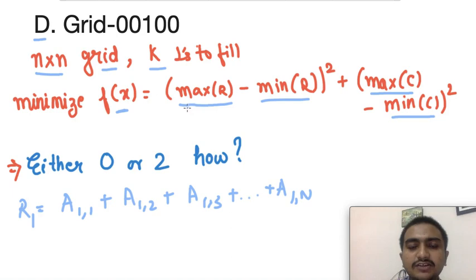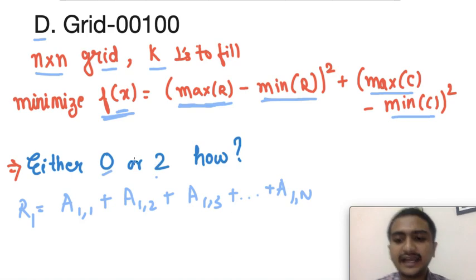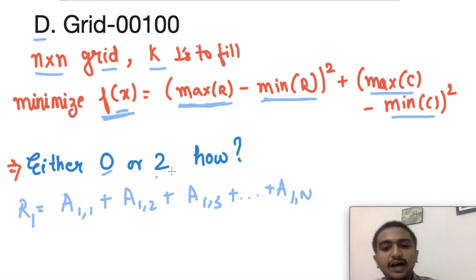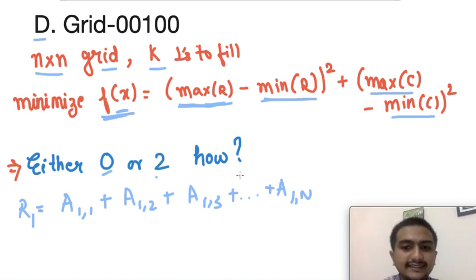So when we are talking about minimizing, it means the maximum and the minimum should be as close as possible. Now this function f(x) will have only the value 0 or 2. Then how can we conclude that? So let's see how we can conclude that.